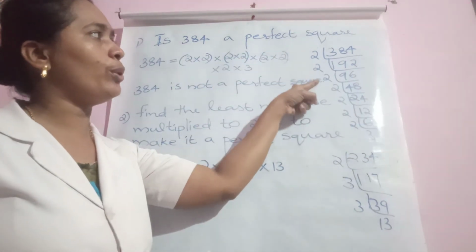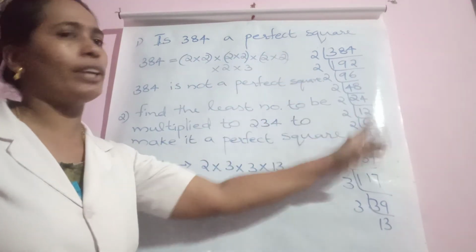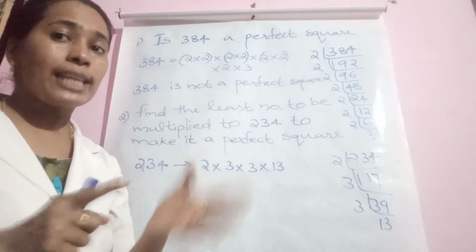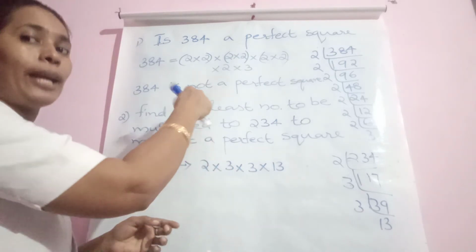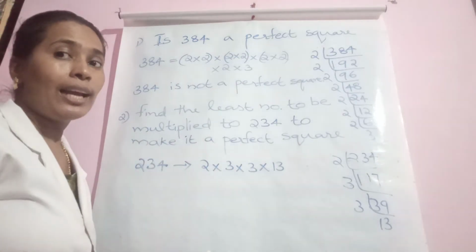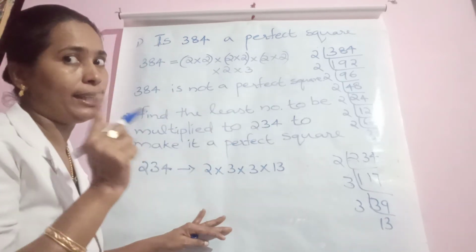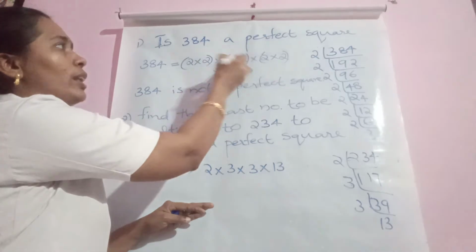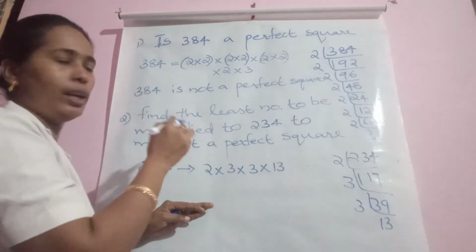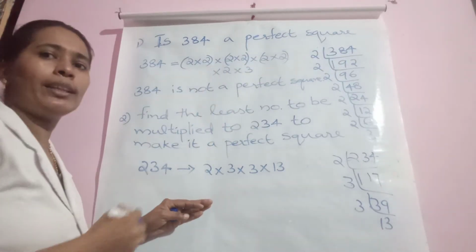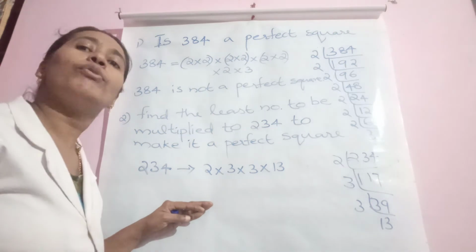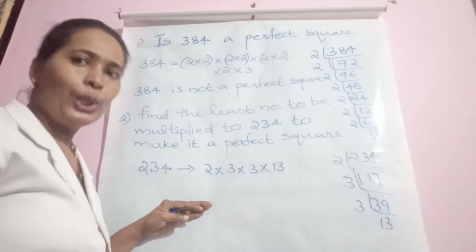2 into 2 into 2 into 2 into 2 into 2 into 3. Finished. Secondly, what you do? Pair them. Pair them means group equal integers. 2 and 2 equal. 2 and 2 equal. 2 and 2 equal. But can you pair this 2 and 3? No, they are different integers. Can you pair it? No.